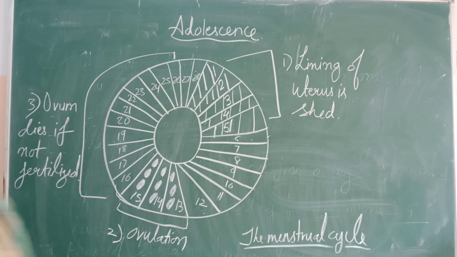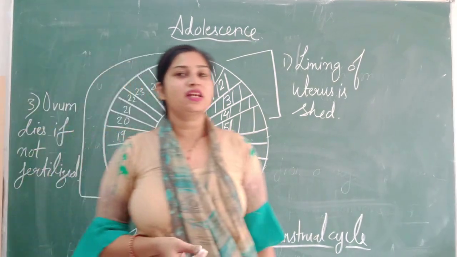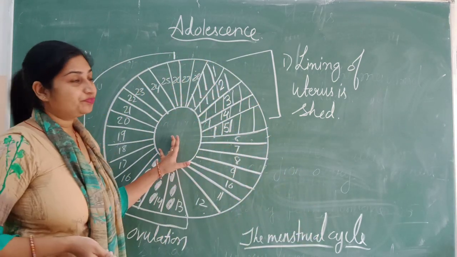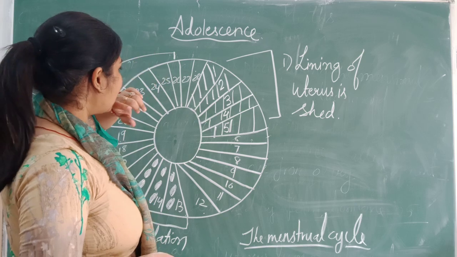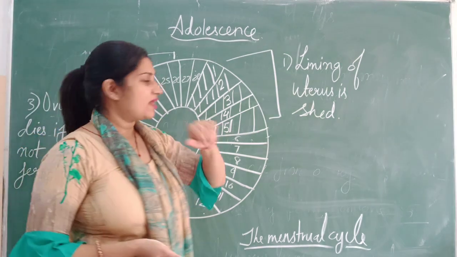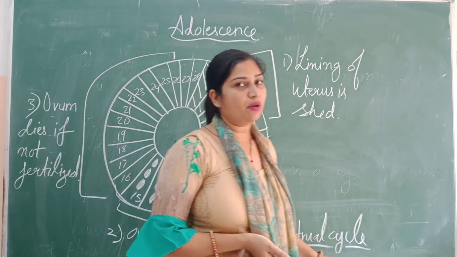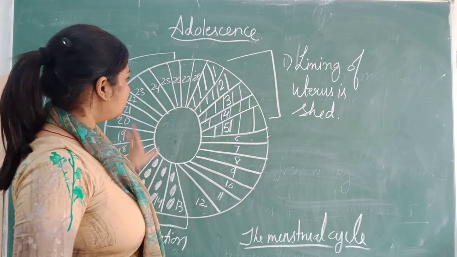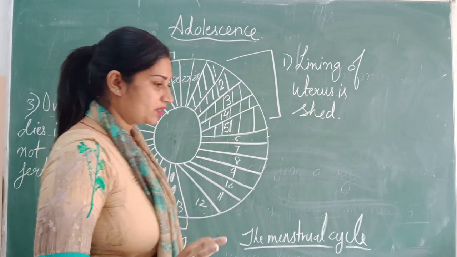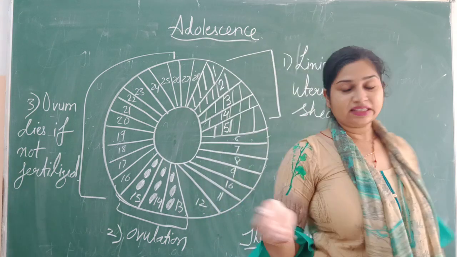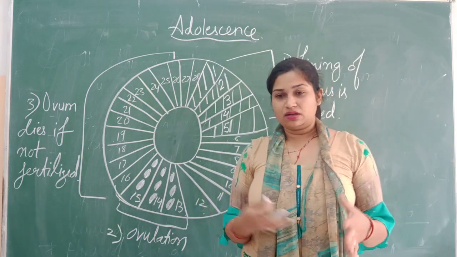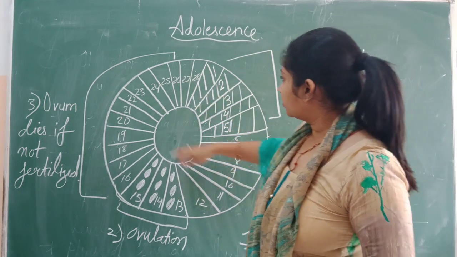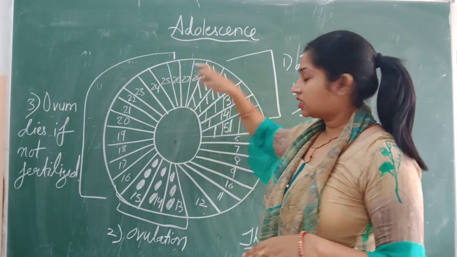Well, before starting with the nutritional requirement and personal hygiene, let us first understand how we can explain the process of menstruation, or the menstrual cycle, with the help of a diagram. So, how can this diagram explain the menstrual cycle? Now, as we have learned, the menstrual cycle is of 28 days. So, as you can see, I made 28 lines here in this circle.